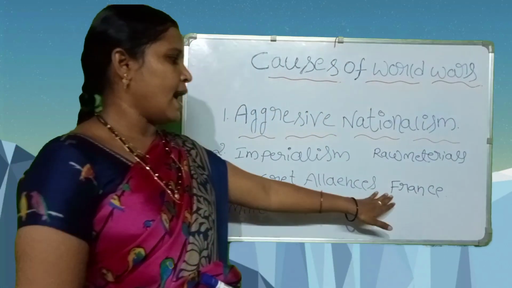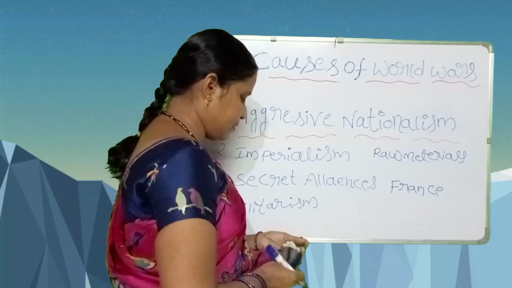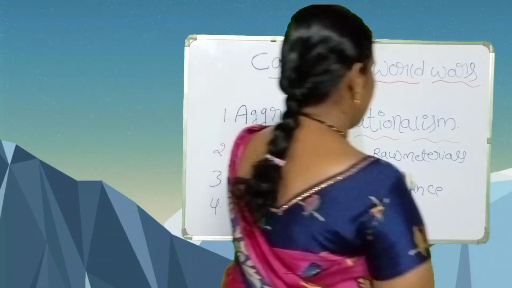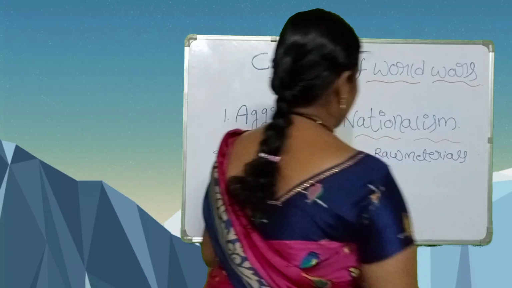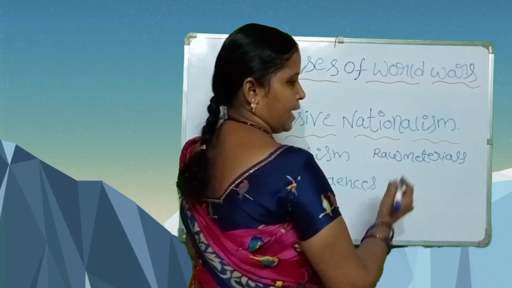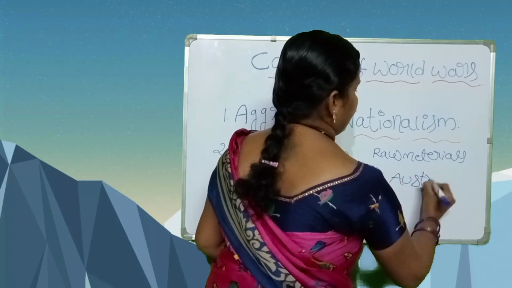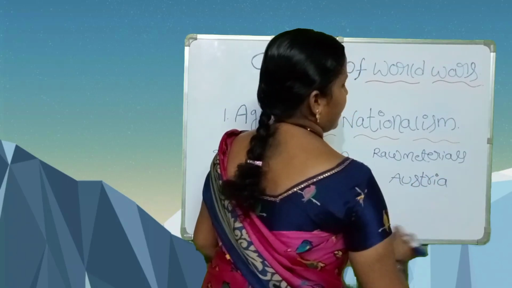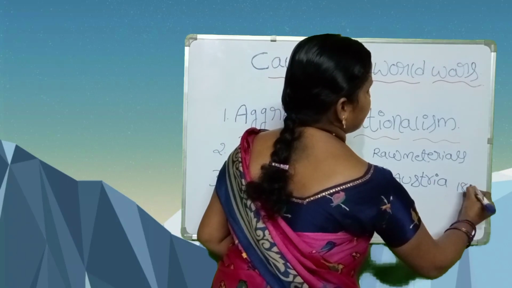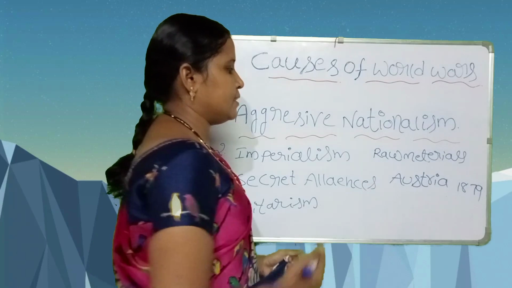Bismarck made alliances, first of all, with Austria in 1879.